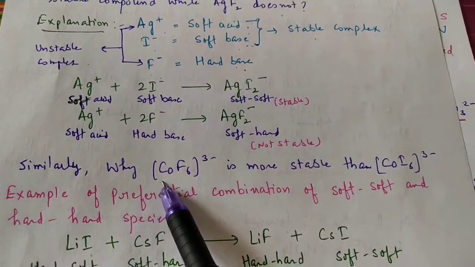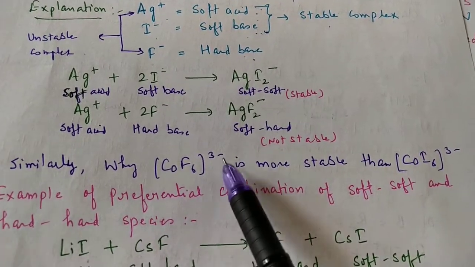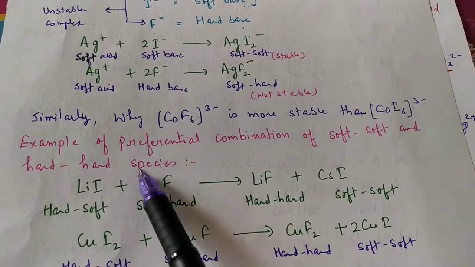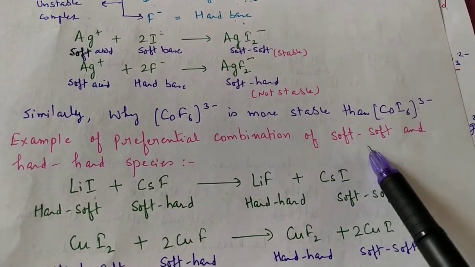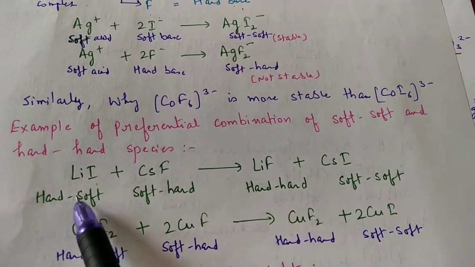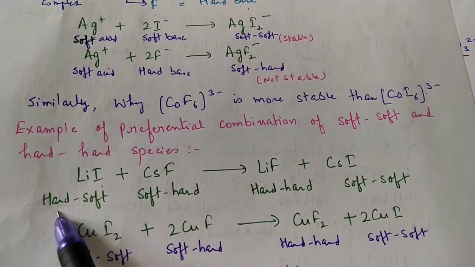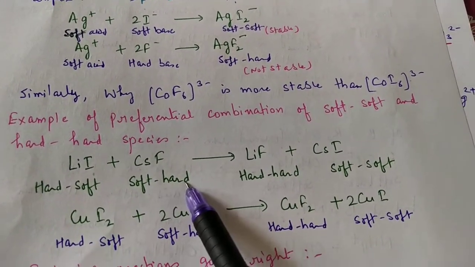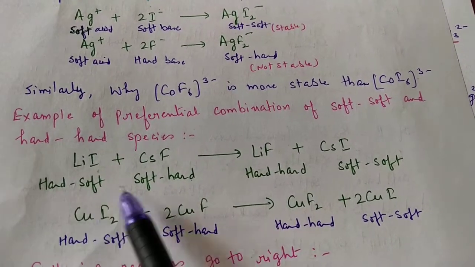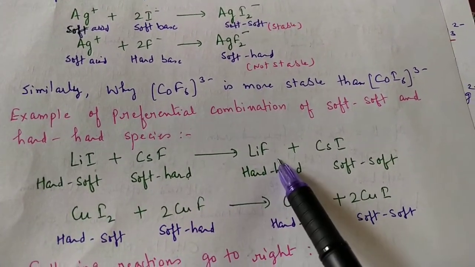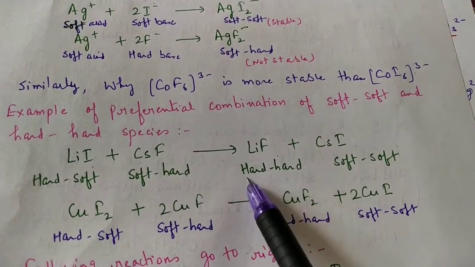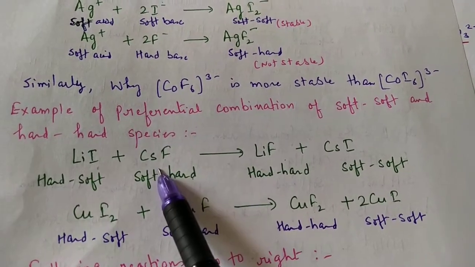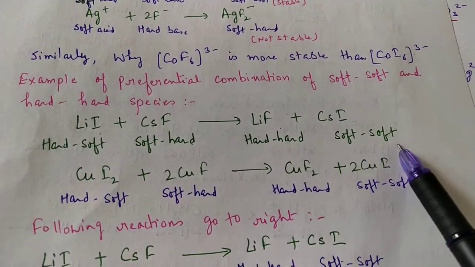Similarly, we can explain why CoF6 3- is more stable than CoI6 3-. Examples of preferential combination of soft and hard species are also there. For example, lithium iodide: here lithium ion is hard and iodide ion is soft. Cesium fluoride: cesium is soft and fluoride is hard. Because the combination is hard-soft, soft-hard, the reaction automatically shifts in the forward direction, where fluoride goes with the lithium and iodide goes with the cesium. Now the combinations are hard-hard and soft-soft.